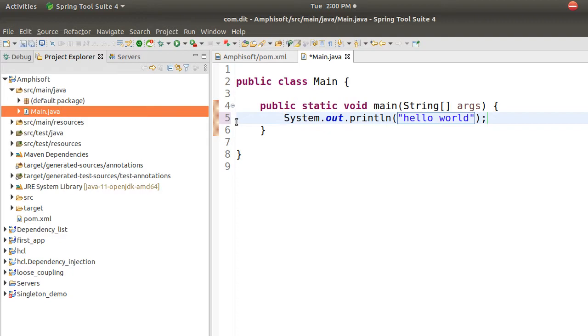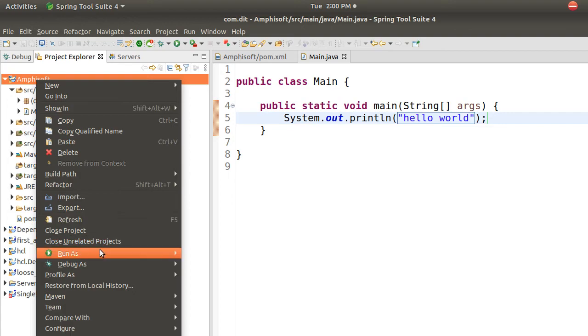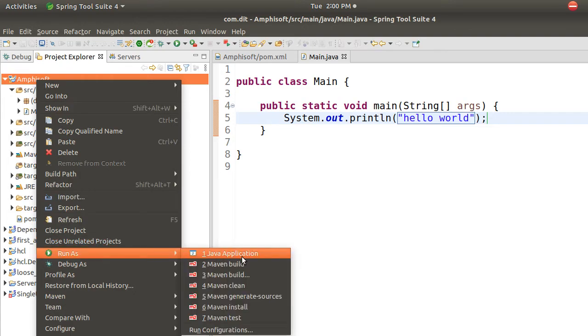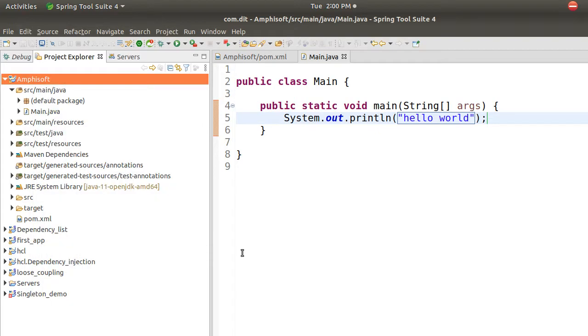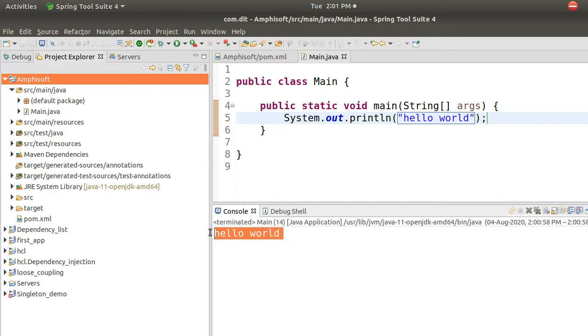project. Now how to run it, right? Do you want to deploy this application to run it? Not required, right? We are not doing any web application to deploy it. We can just go to this project, right click, and you can say run as Java application. It is not a web application, it's just a Java Maven project, right? I just click on Java application, it runs and it gives you an output. You can see hello world is the output.